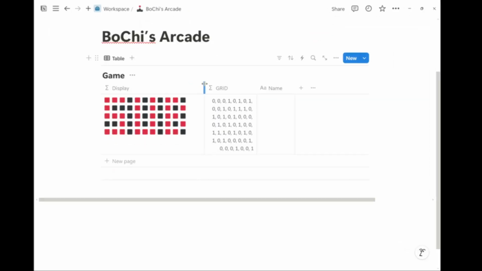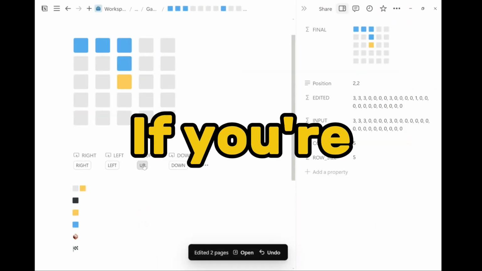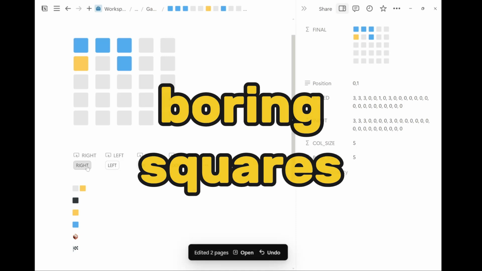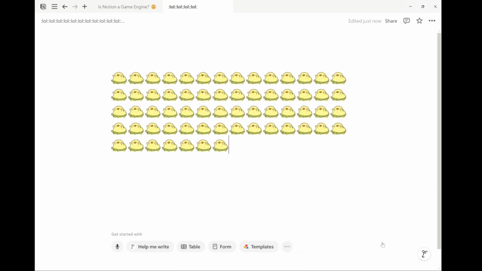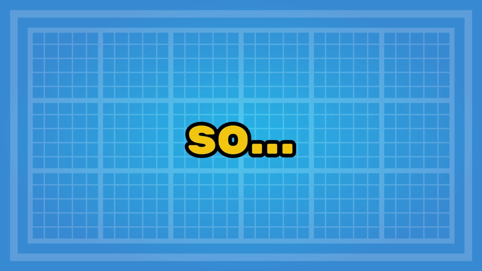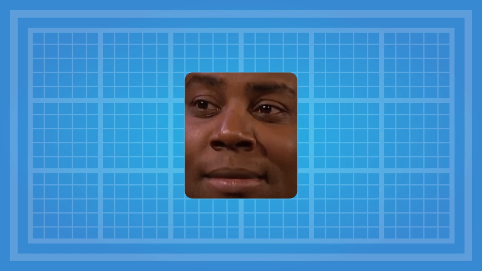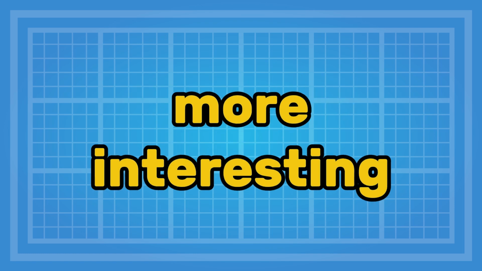Once the map was ready, I moved on to movement. Oh, if you're worried it's just boring squares, don't be. Thanks to Notion custom icons, I could replace the squares with whatever I want. After that, I added wall collisions and grid boundary, and everything was going so smoothly. Very odd. To make things more interesting, I decided to add a box pushing mechanic.